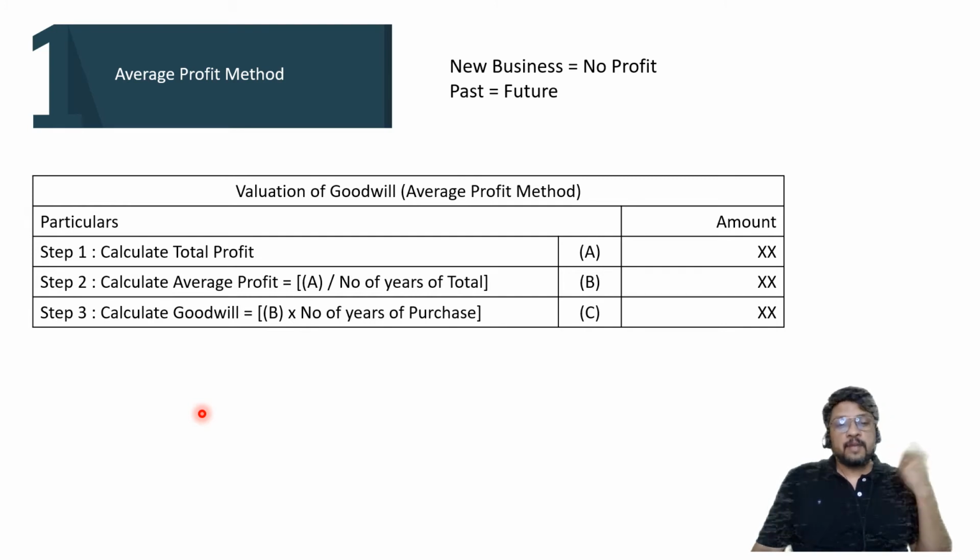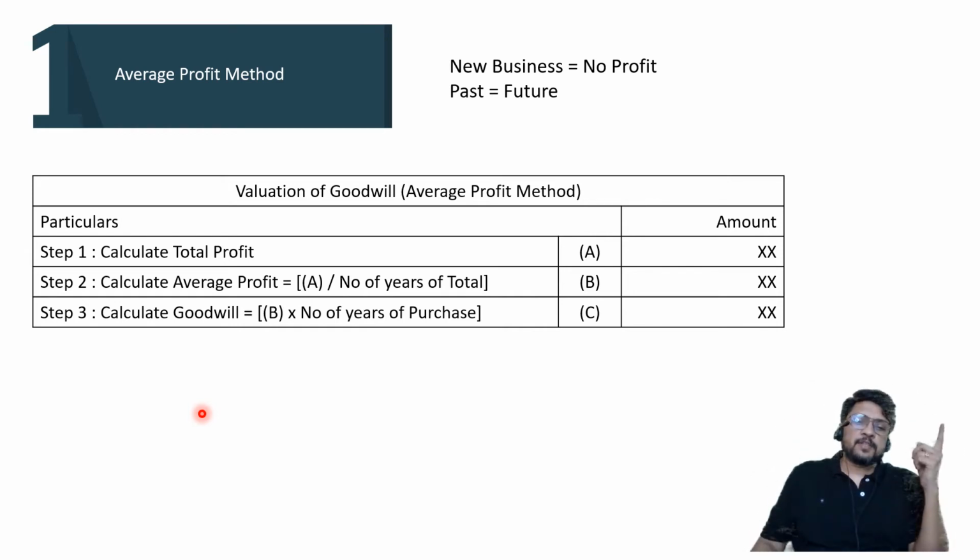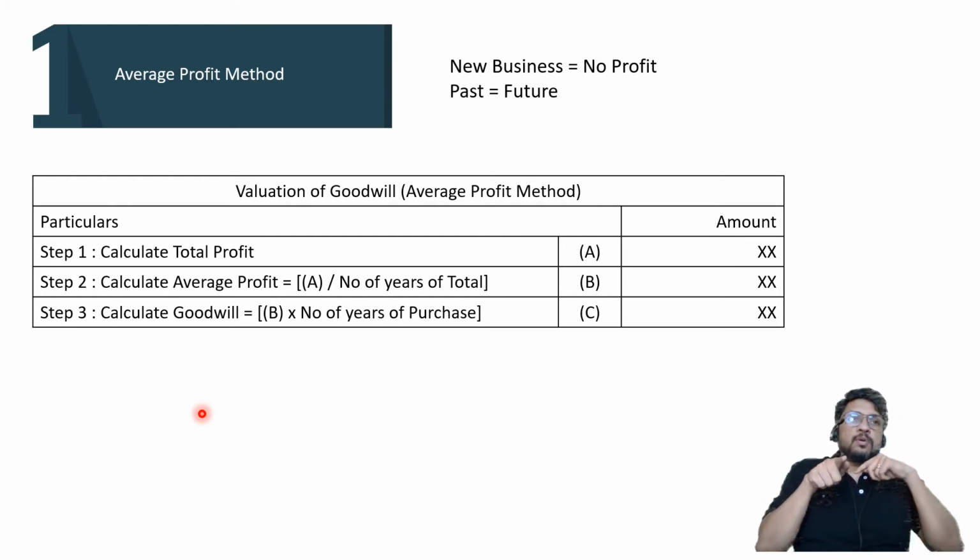If you want me to guess more accurately what is going to be your performance in 10th standard, then tell me your performance of 8th standard, 9th standard and 10th standard. I'll consider the performance of 3 years, 8th, 9th and 10th. Based on that, I will predict what is the future. So past is equal to future, but it does not mean only last year is equal to the entire future which is going to come.